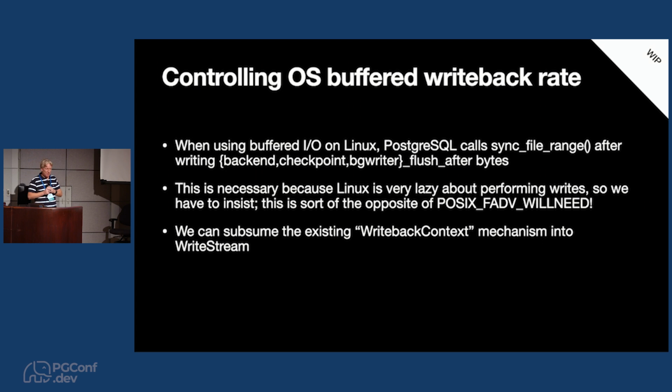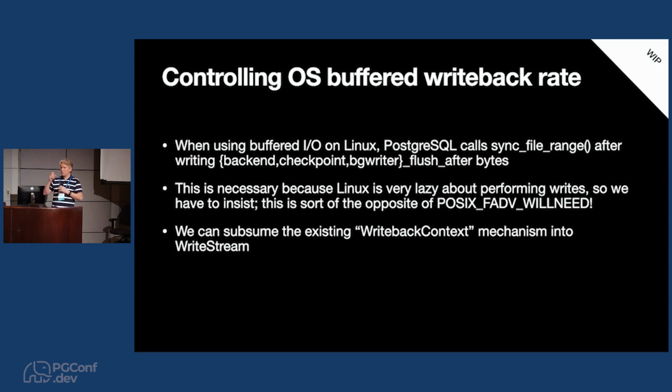So another thing that Postgres does, if you ever trace a Postgres backend, you'll see that it calls sync file range on Linux. And that's this flush after setting. So you have backend flush after, checkpoint flush after, background writer flush after. And the reason it does that is because Linux is very lazy about writing data back when you're using buffered I/O.